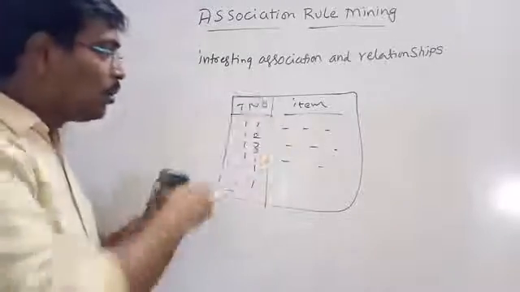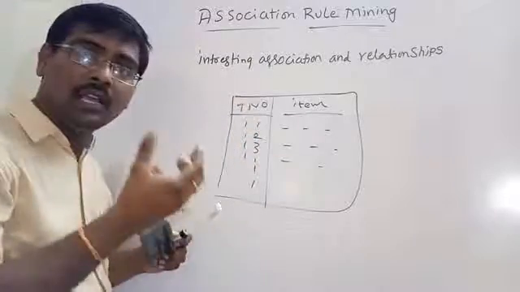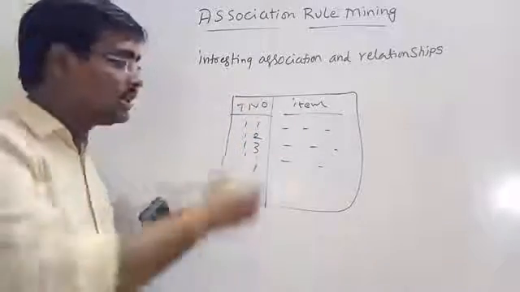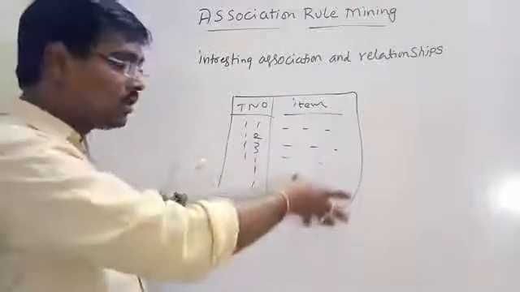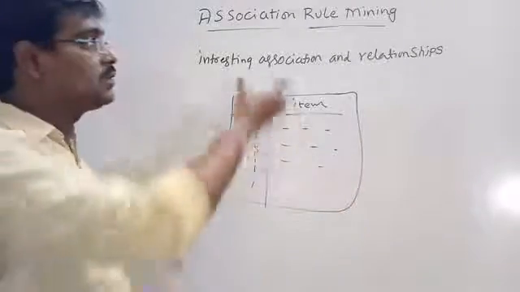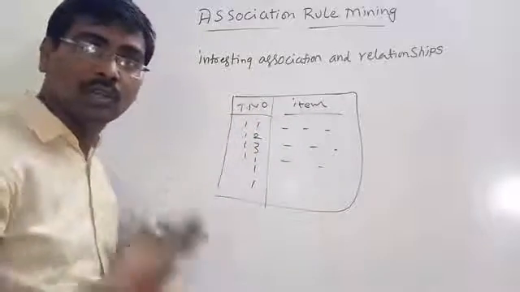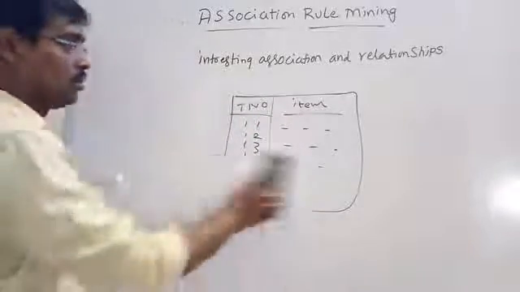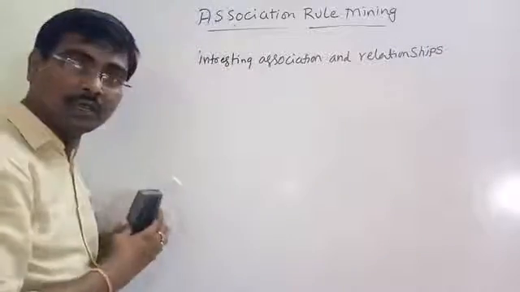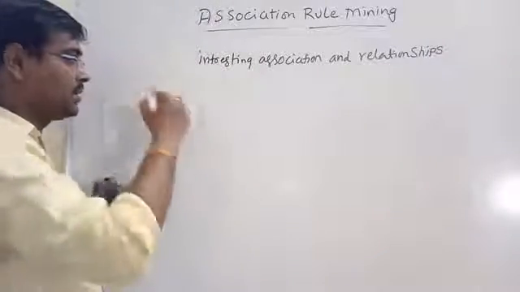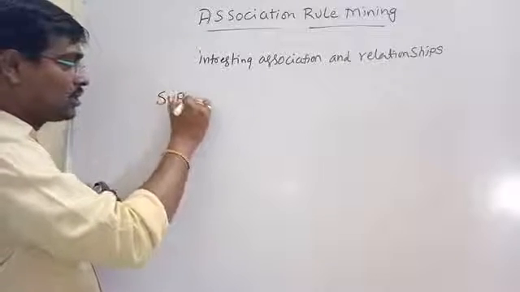That means we are identifying the frequent item sets, that is, the item sets that are repeated more frequently. And based on those more frequent item sets, we are defining some rules. That is, we are generating some rules. Now, before going to this example, we have to know some terms. So, what are those? Support.